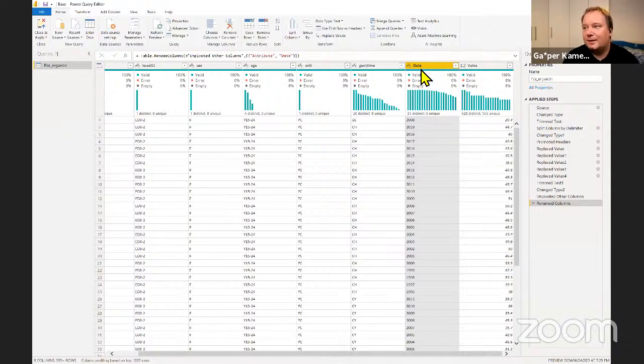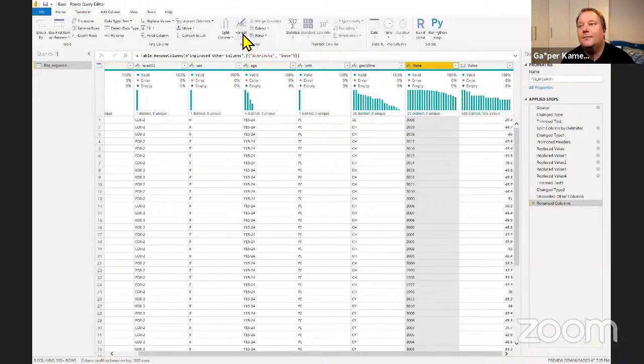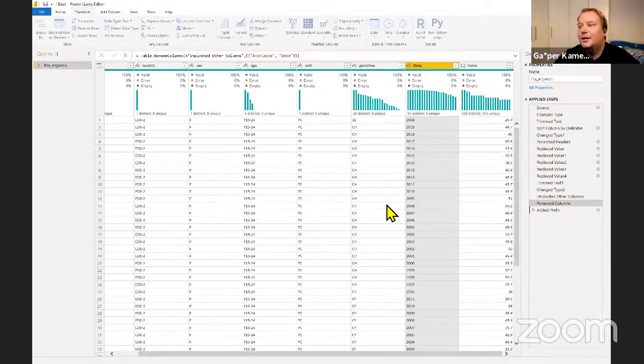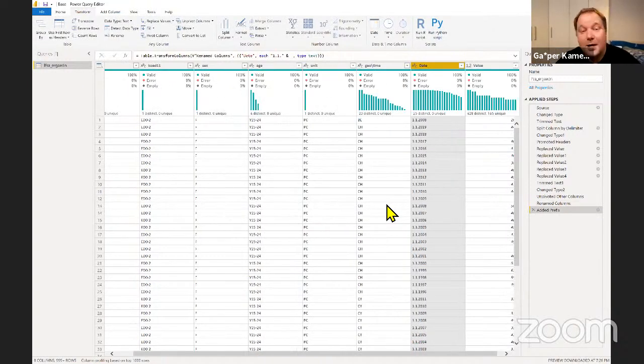I just gave the title date to this column, but you can obviously see it's just a year at this point, and it's a string. But I'm going to make use of that by doing a transform, by doing a format. I'm going to add a prefix to this. I'm just going to put 1 dot in front of that, right? So create a date out of that.